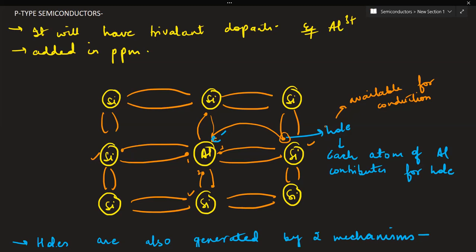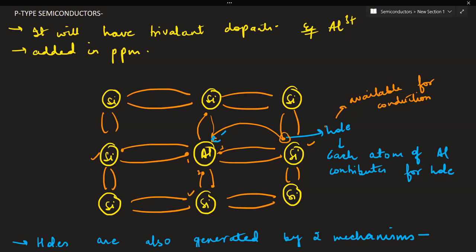So that's why holes are the majority charge carriers. And the semiconductors doped with acceptor type impurities are the P-type semiconductors. These are the P-type semiconductors because most of the current in these semiconductors is carried by the holes, which have positive charge. So that's why the number of holes is greater than the number of electrons.